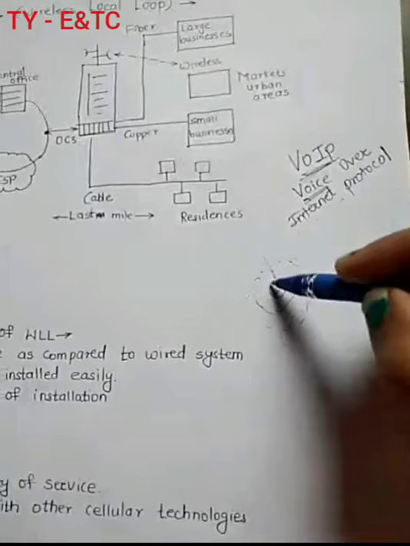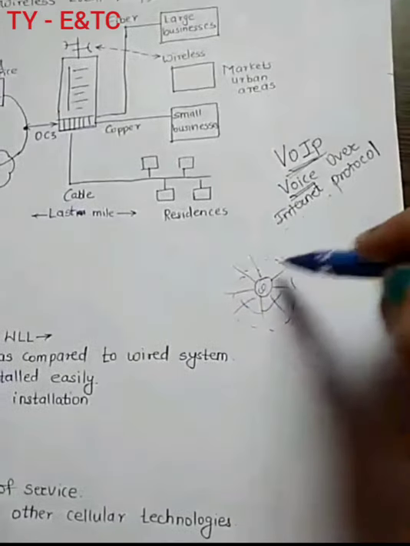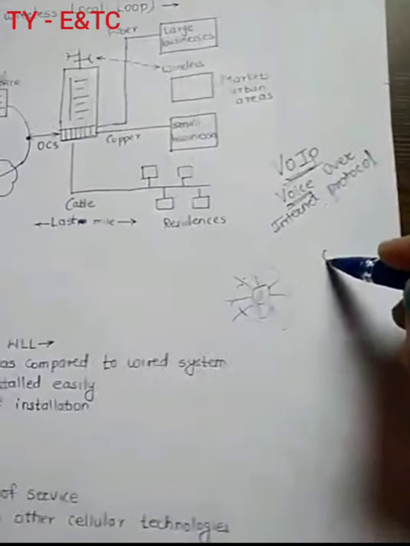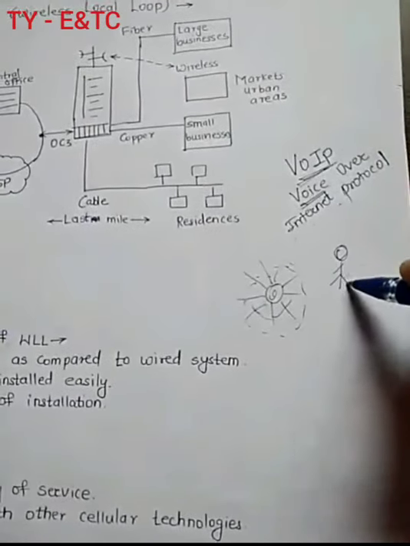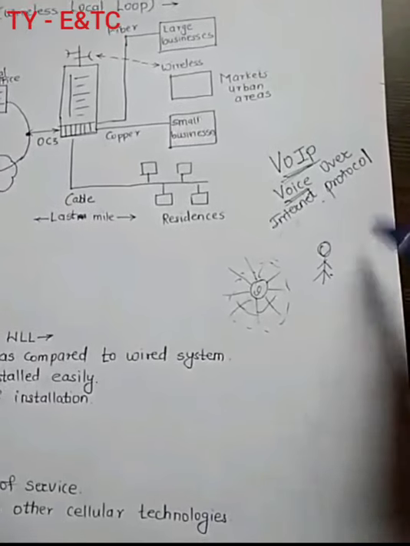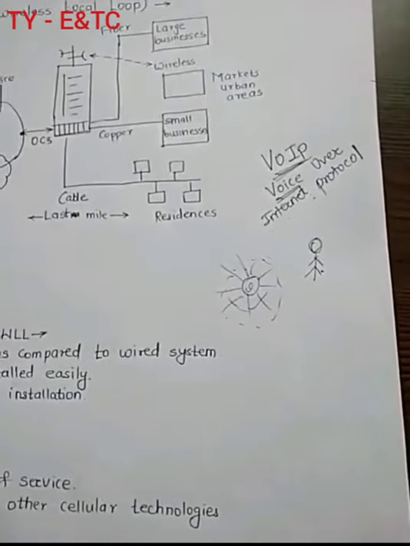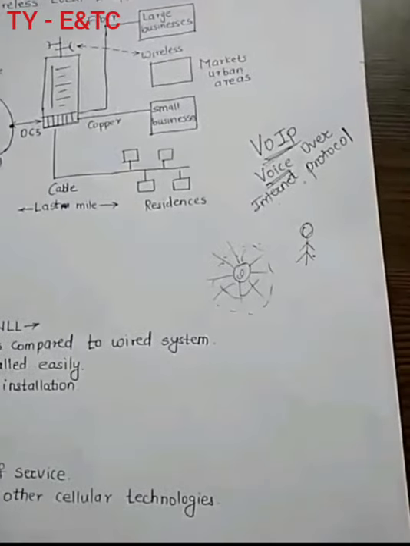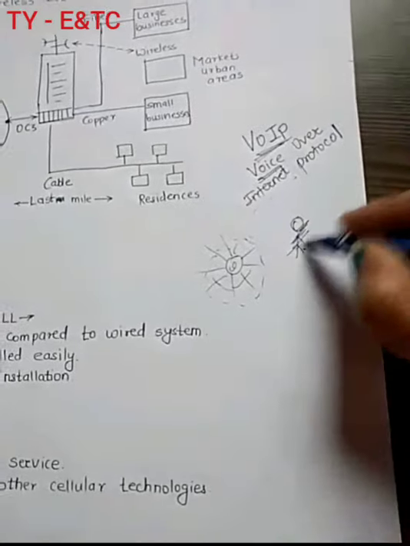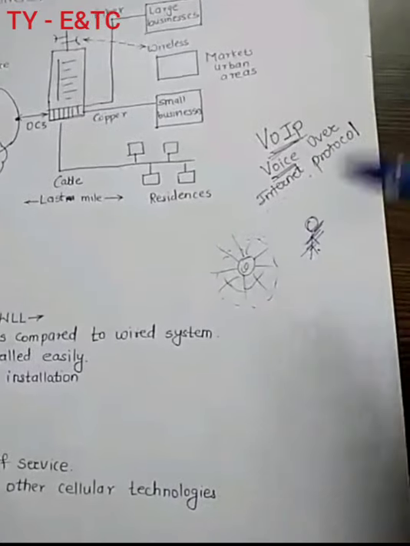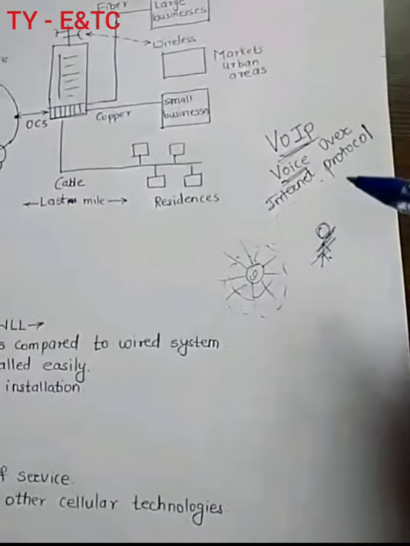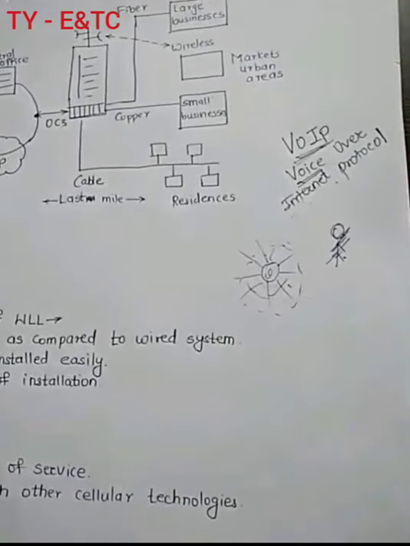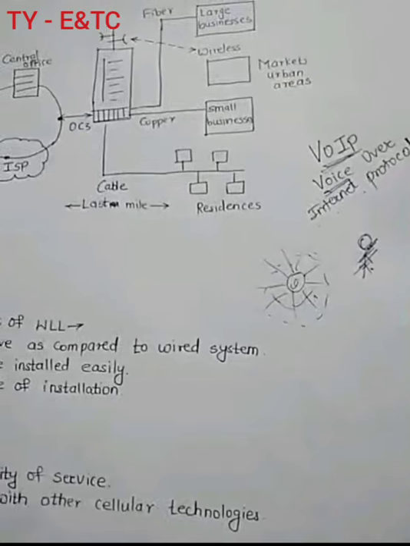पण ह्याच्यामध्ये काही ड्रॉबॅक्स आहे की सिग्नलची स्ट्रेंथ इथे रिड्यूस होऊ शकते कारण की सिग्नल स्प्रेड होते, राईट. But if you use a directional antenna, it has the capability that it can transfer the signal only in a particular direction. So whenever two parties are communicating, when you want to transfer a strong signal, then you can use the directional antennas there, right? So directional antennas are quite advantageous as compared to the omnidirectional. So whenever a high frequency signal is being transferred, then we can make directional antennas to be used.